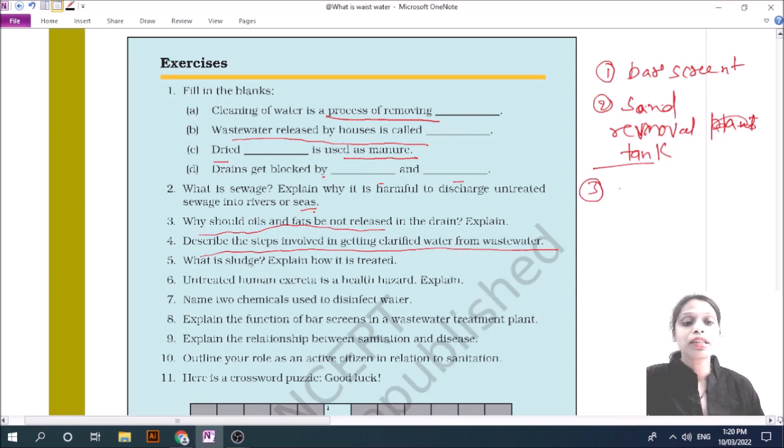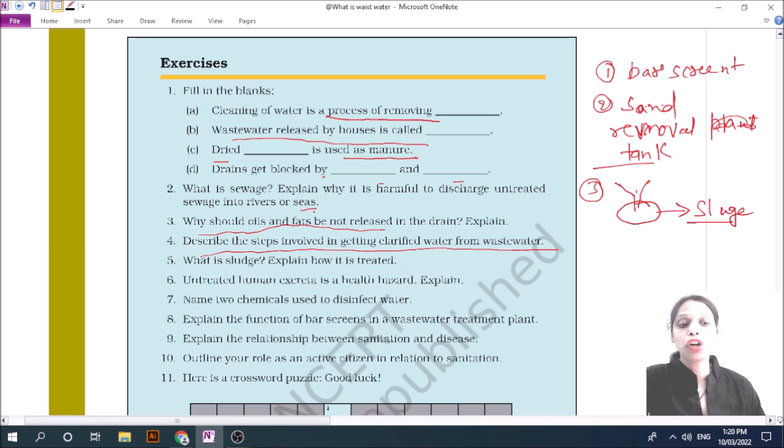After that it goes into one big tank, which is sloped in such a way that the solids settle, and what we obtain is called sludge.